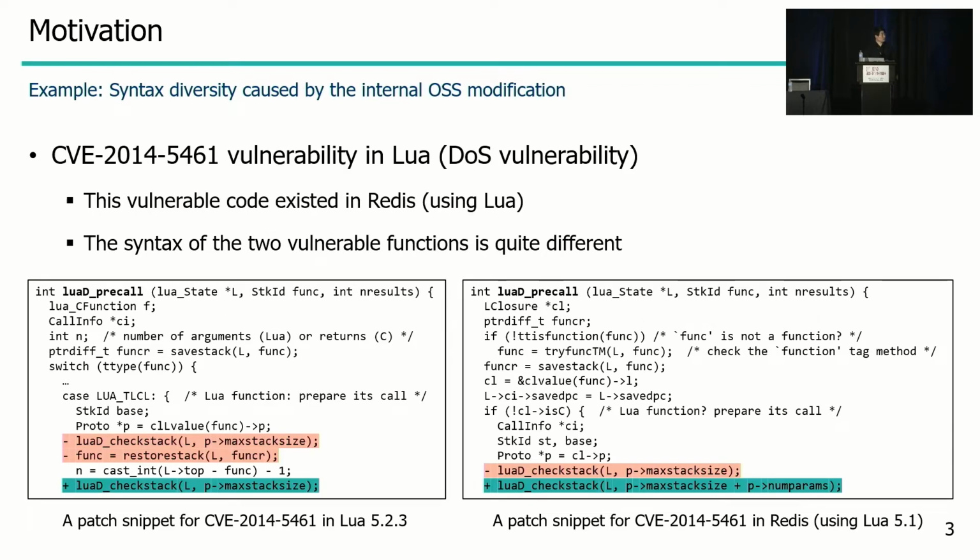So this is an example of syntax diversity caused by internal OSS modification. This DoS vulnerability originally existed in the Lua code base, and then it propagated to the Redis code base, which reused the vulnerable version of Lua. Although those two functions contain the same vulnerability, we can see that the syntax of the two functions is quite different owing to the internal modification.